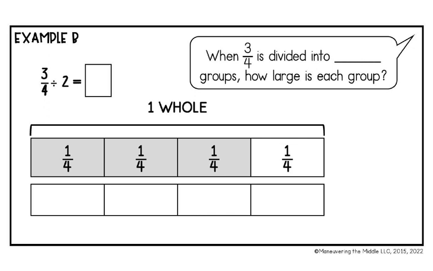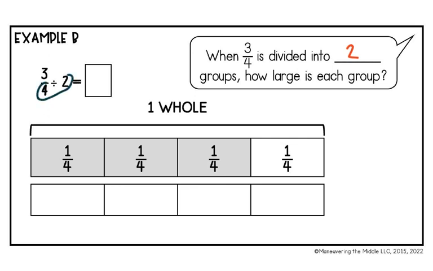So for example B, we have 3/4 divided by 2. So when 3/4 is divided into 2 groups, how large is each group? So we have our fraction bar, and we can see that it is broken into quarters because we are dealing with 3/4. So 4 quarters is 1 whole, and 3 of them have been shaded in.